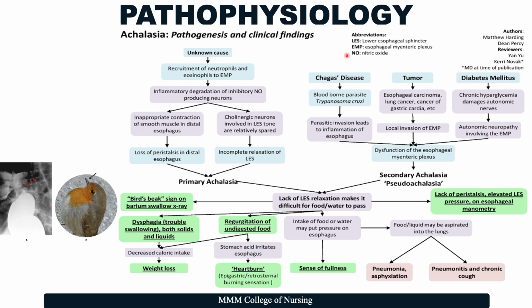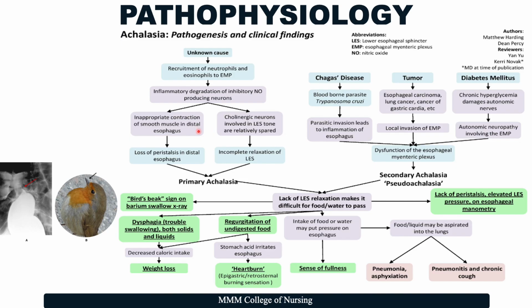So we'll be dealing with two achalasias, that is primary as well as secondary, which is otherwise referred to as pseudo achalasia. Starting with the primary, it can be because of an unknown or idiopathic cause that leads to recruitment of neutrophils and eosinophils to the EMP, and that causes inflammatory degradation of inhibitory nitric oxide producing neurons. And this causes two pathways.